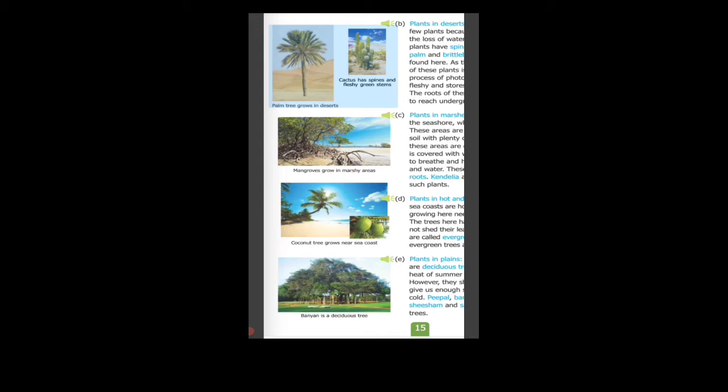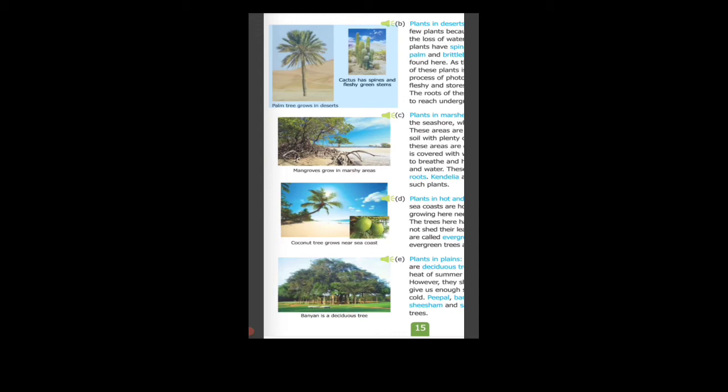Next, stems are green, meaning they contain chlorophyll and are able to prepare food. They also store food and water so that they become fleshy. Roots spread out deep under the ground in search of water.